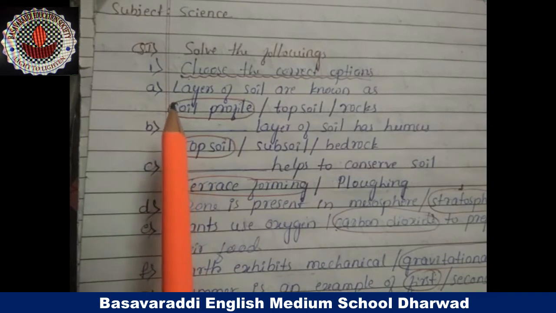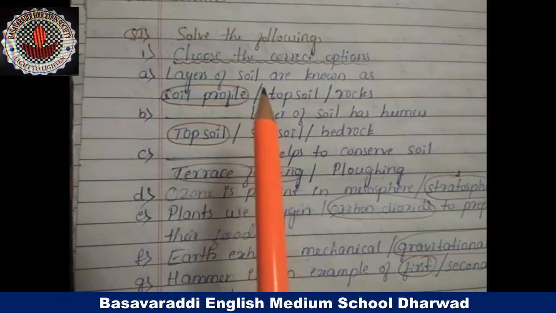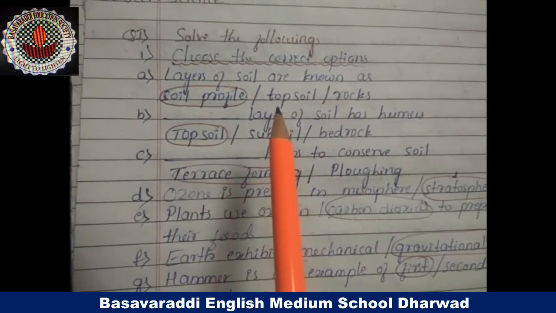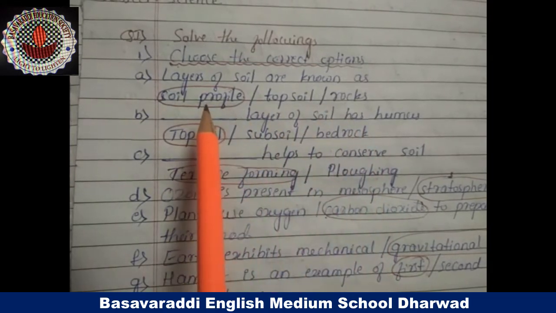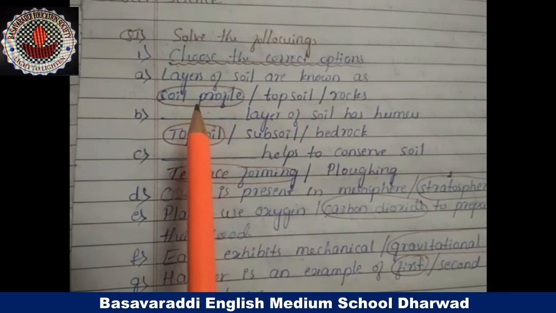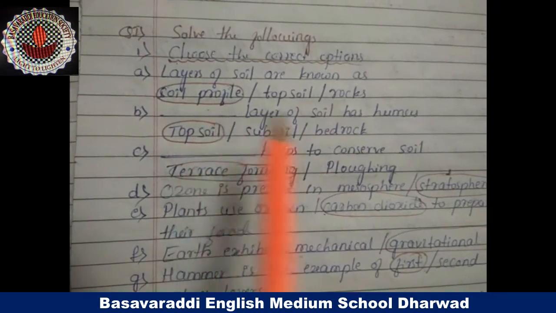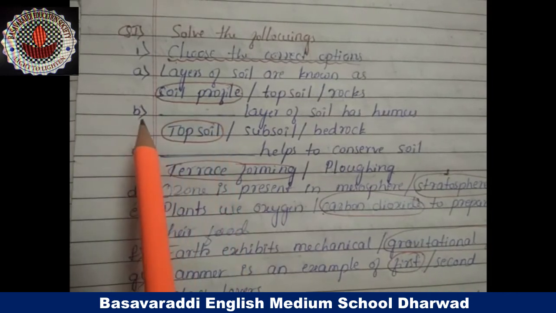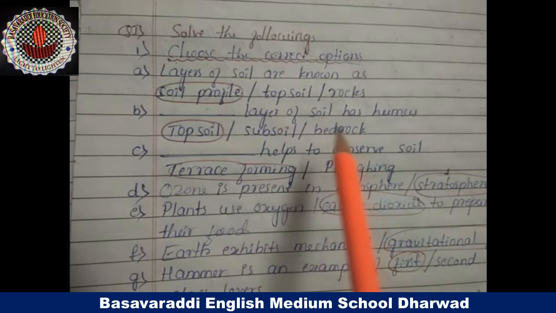Question A. Layers of soil are known as soil profile or topsoil or rocks. Which one is the correct answer, children? Yes. Layers of soil are known as soil profile. So mark soil profile.